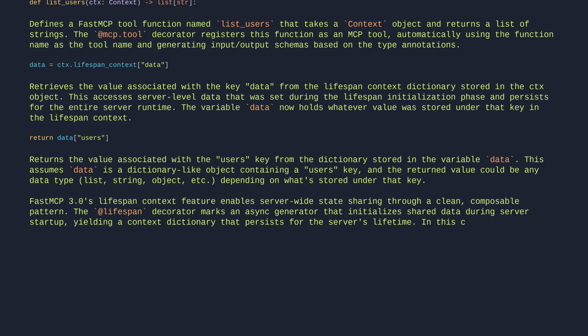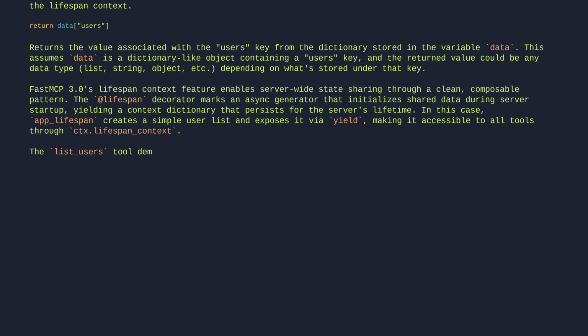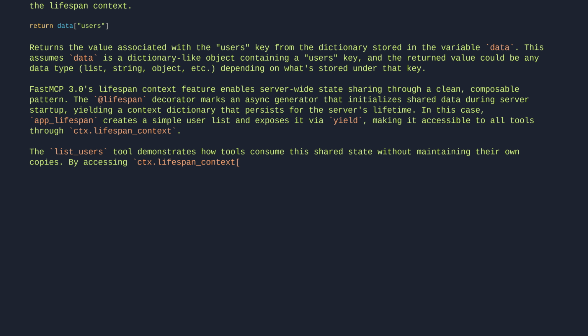In this case, app_lifespan creates a simple user list and exposes it via yield, making it accessible to all tools through ctx.lifespan_context. The list_users tool demonstrates how tools consume this shared state without maintaining their own copies. By accessing ctx.lifespan_context["data"], it retrieves the server-level user list, ensuring consistency across all tool invocations.